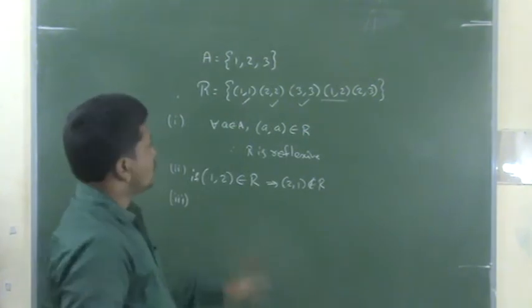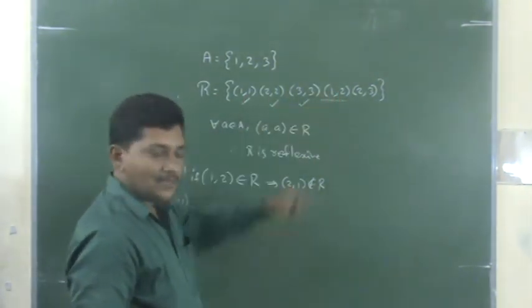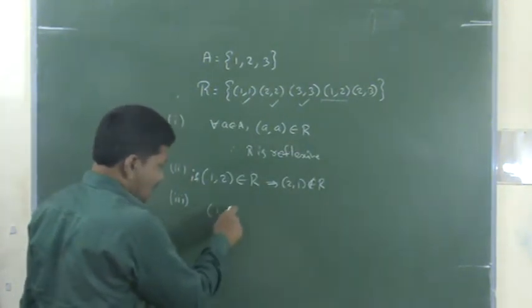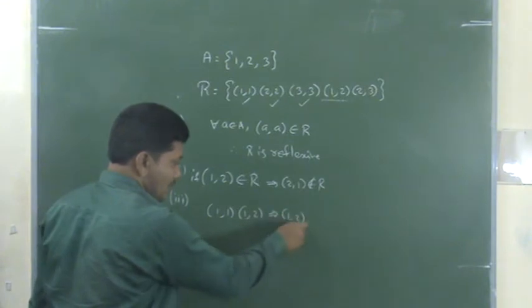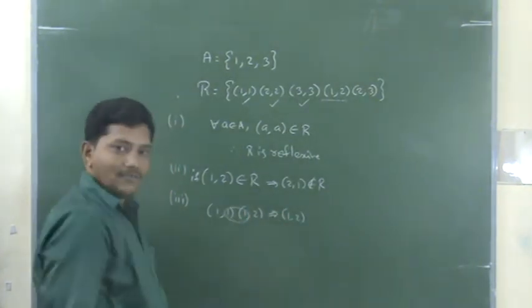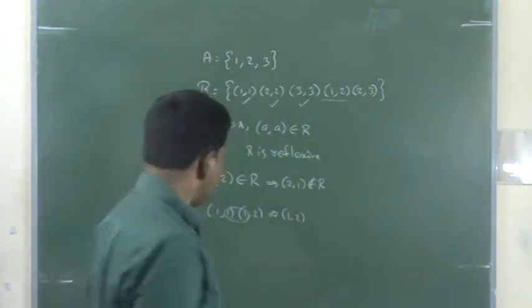Transitive also: a reflexive element with that pair always gives that element only. Check it. 1 comma 1 followed by 1 comma 2, what happened? It comes 1 comma 2 only. With reflexive elements it is automatically transitive. Check with other elements.